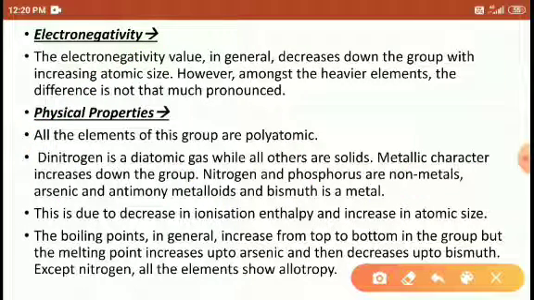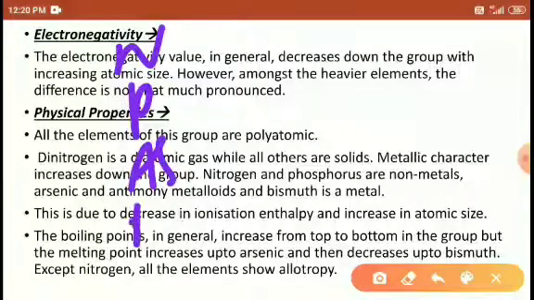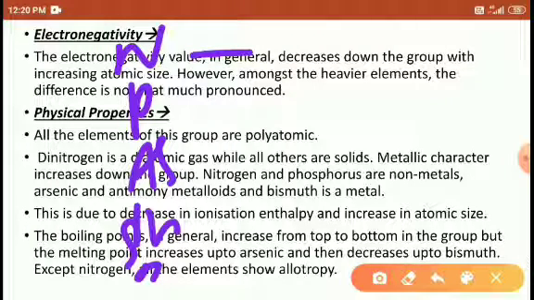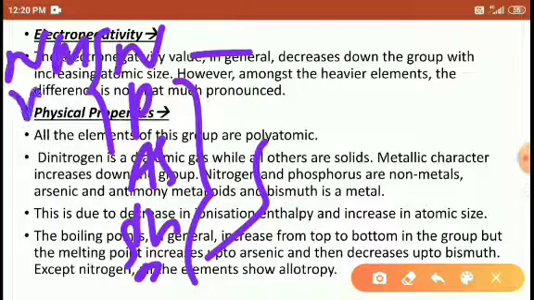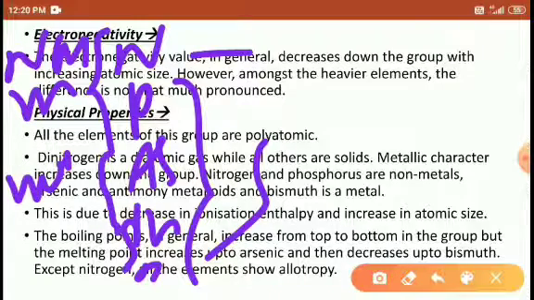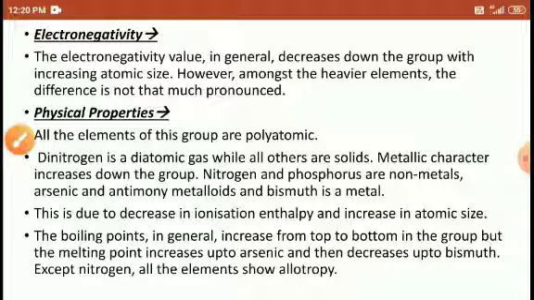So here, students, among nitrogen, phosphorus, arsenic, antimony and bismuth, nitrogen exists as a gas, while the others exist in the solid form. Nitrogen and phosphorus are non-metals, these two are metalloids, and bismuth is the metal.